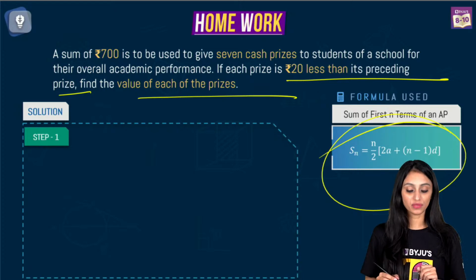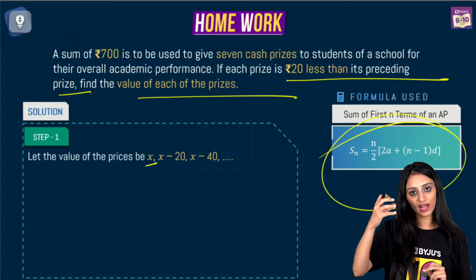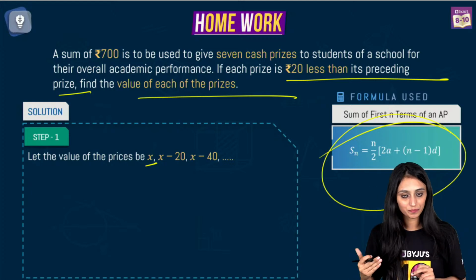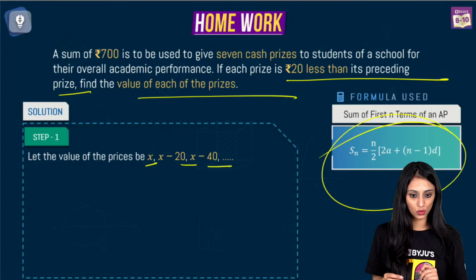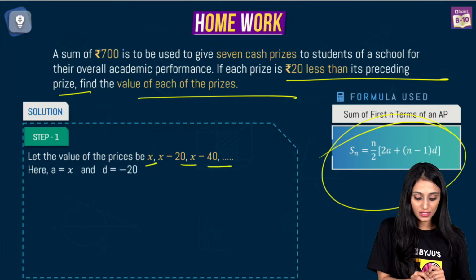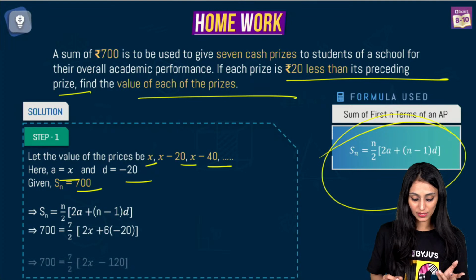So we are using the formula of sum of first n terms, which is this. Let's say the value of the prize is x. So the value of each prize is 20 less than its preceding one. So it would be x minus 20, then x minus 40, and so on like this, right? So first term is x and d is minus 20, and sum of all the prizes is 700. You put the values in this formula over here. You get this equation, right?